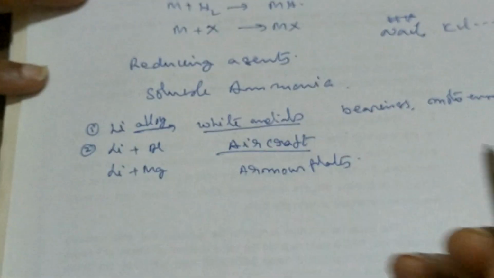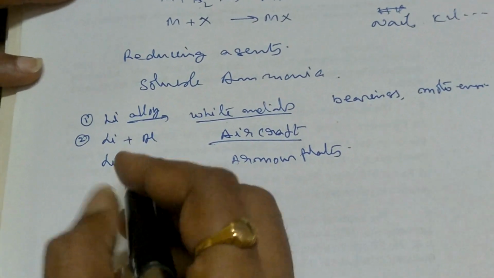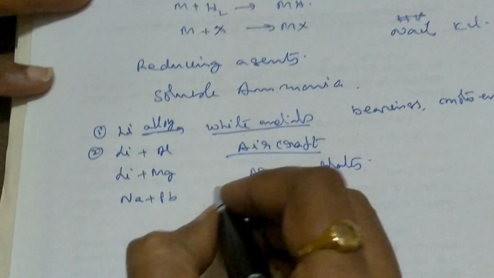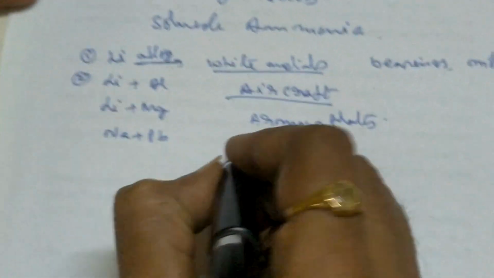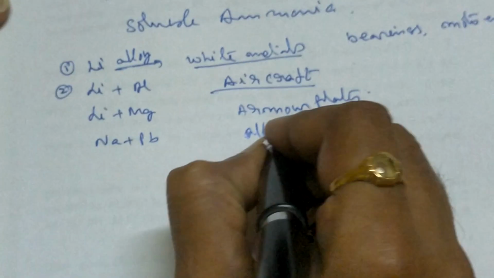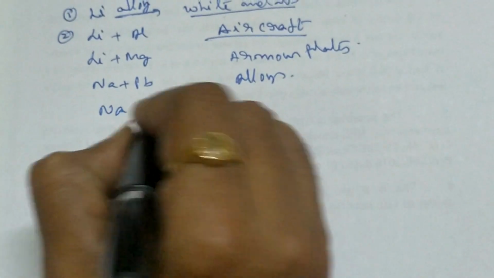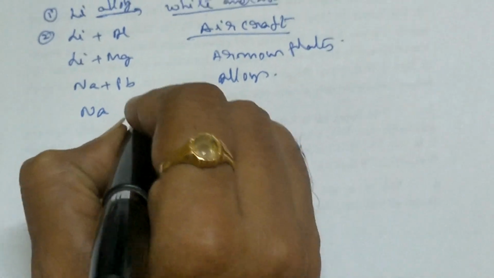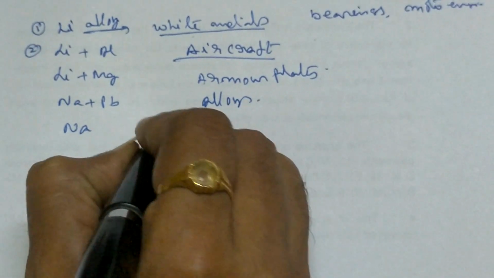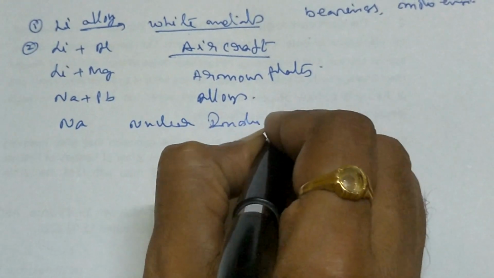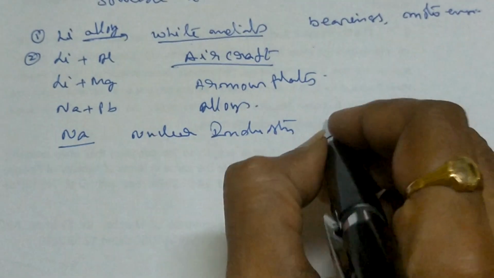We will talk about that later. And sodium and lead alloys are also another useful alloy. Sodium is directly useful in nuclear industries. It is called the coolant.